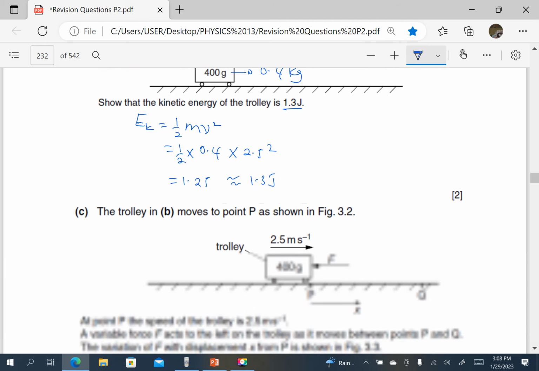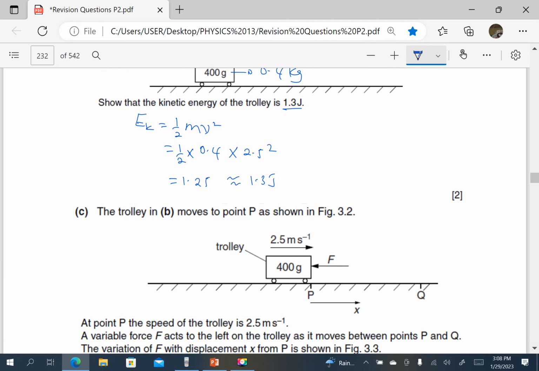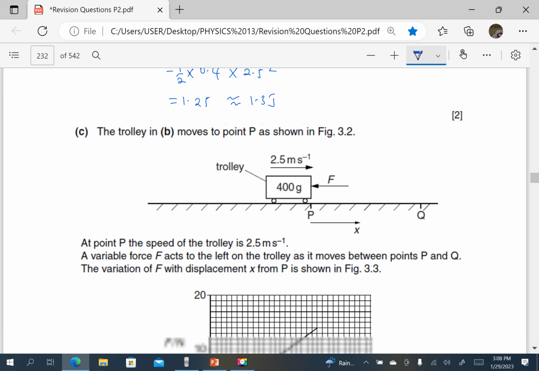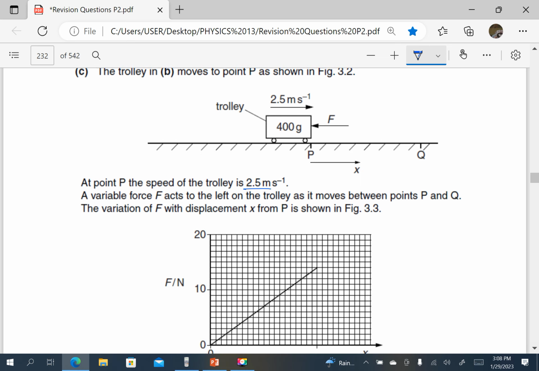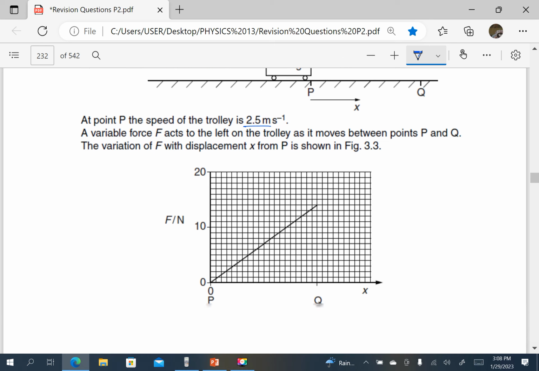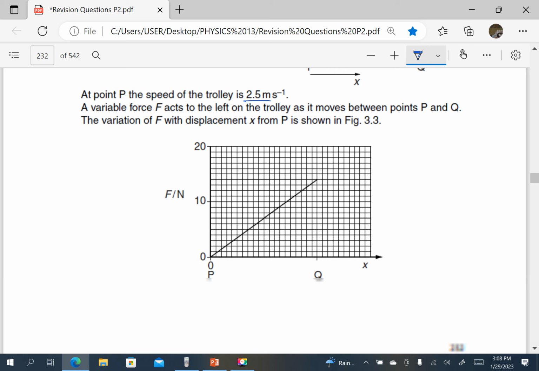The trolley moves at point P as shown in the figure. At point P, the speed of the trolley is 2.5. A variable force F acts to the left on the trolley as it moves between points P and Q. The variation of force with displacement is shown there.